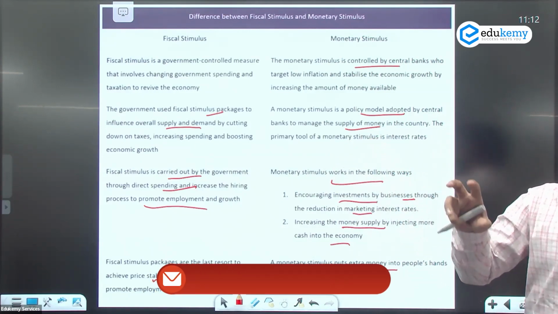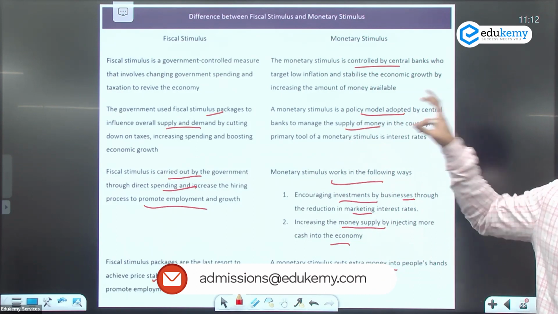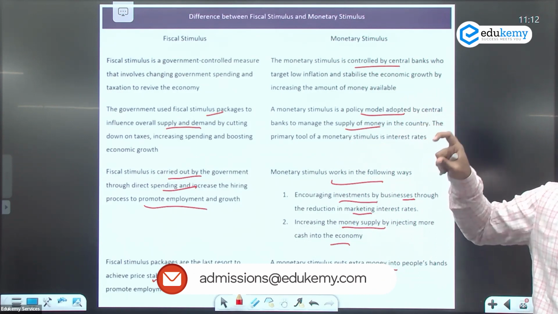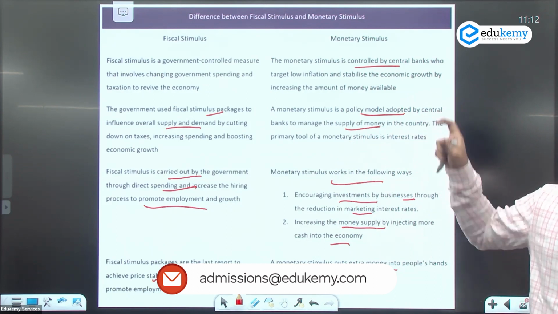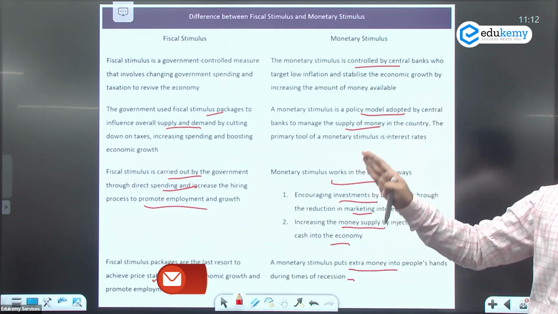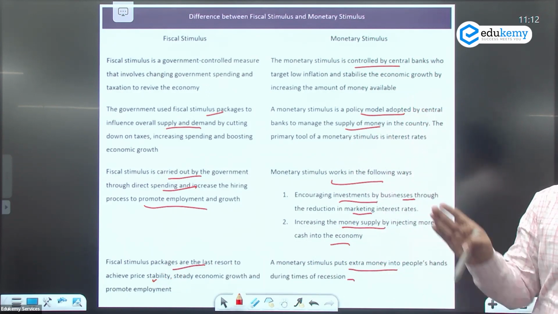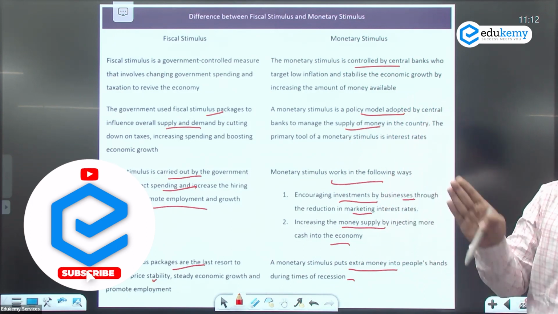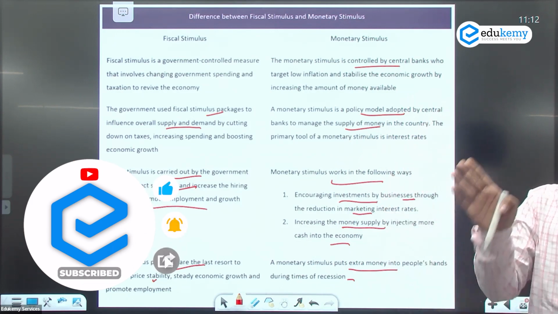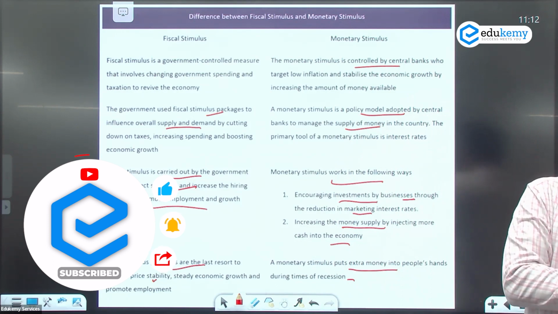And the major idea: monetary stimulus depends on the interest rate that is decided by the Reserve Bank of India. Either it will be increased, or it will be decreased. But fiscal stimulus is directly the spending of the government. Spending of the government on any sector, on the infrastructure sector, on the social security sector, on the education sector, on the manufacturing sector, on any sector.